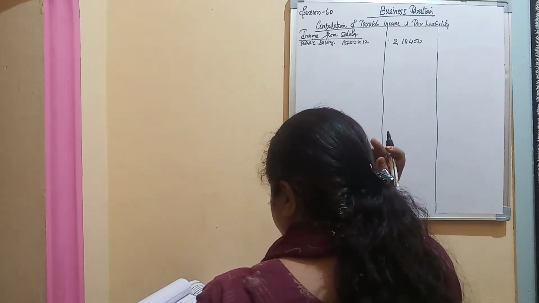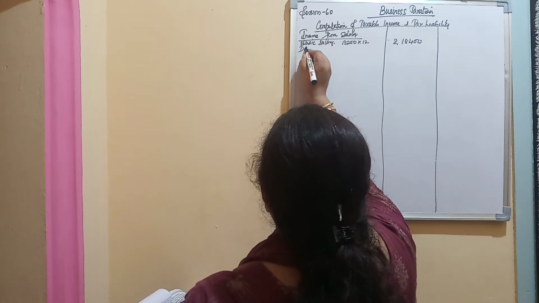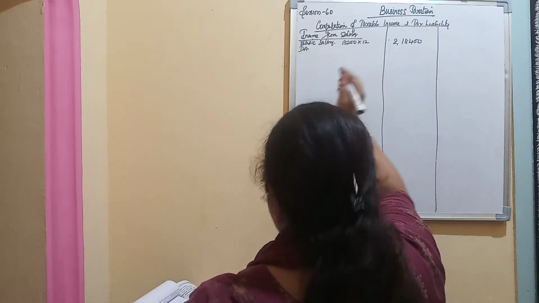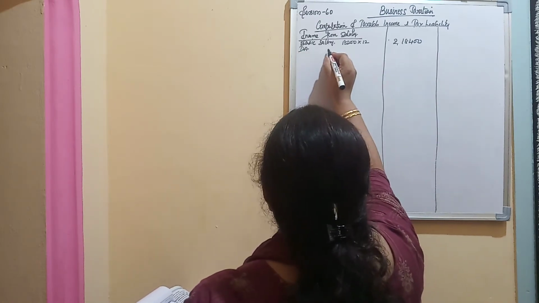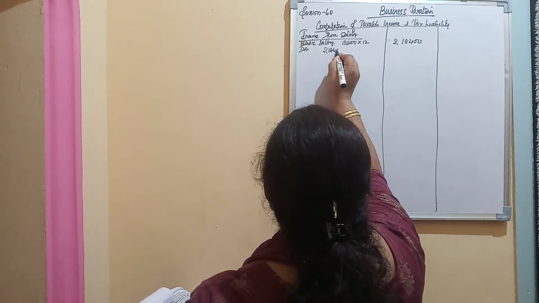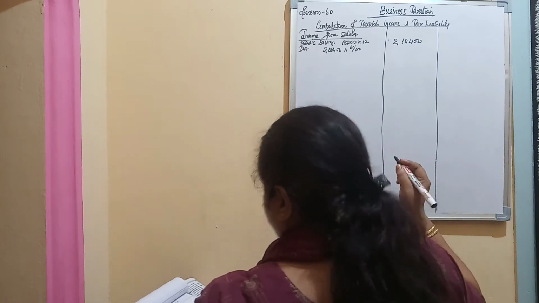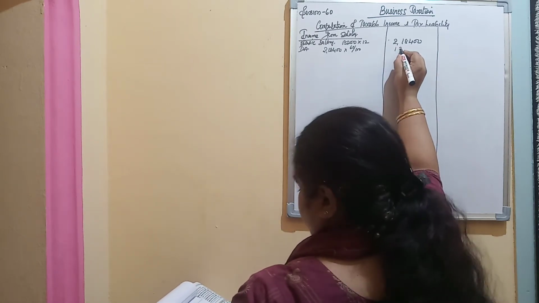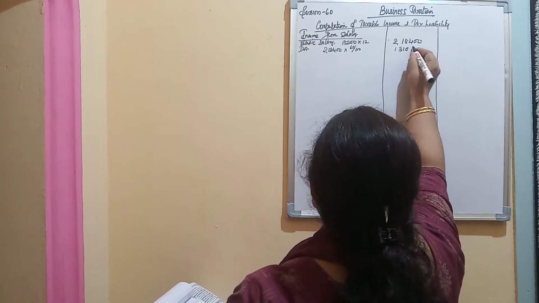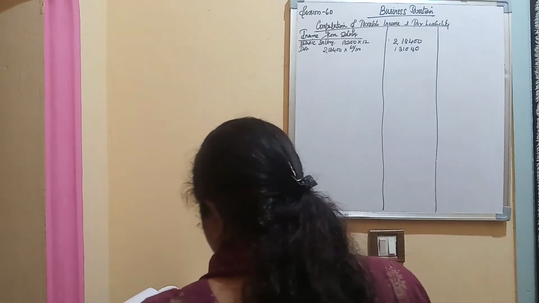Then you have dearness allowance. What is the information on dearness allowance? It is 60% of basic. So what is the basic now here? So basic is 2,18,400, and 60% of that you are supposed to take, and that comes to 1,31,040 rupees. So this is your dearness allowance.